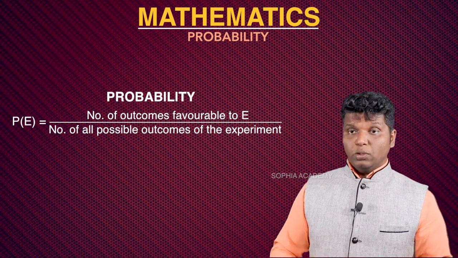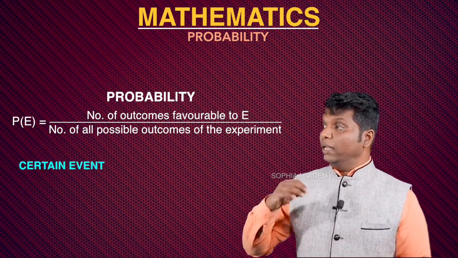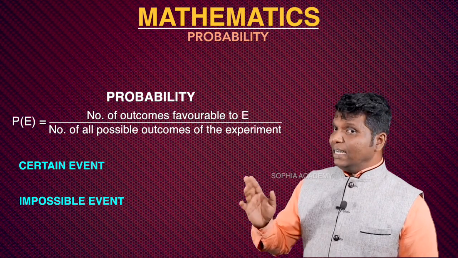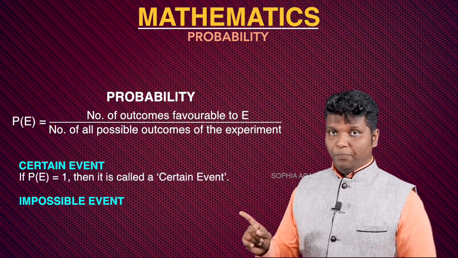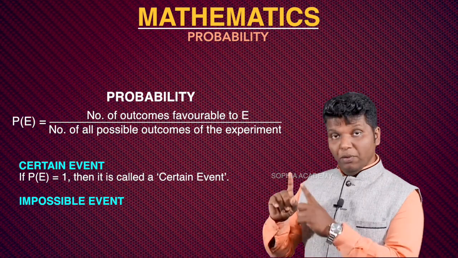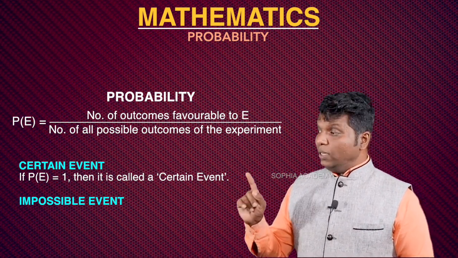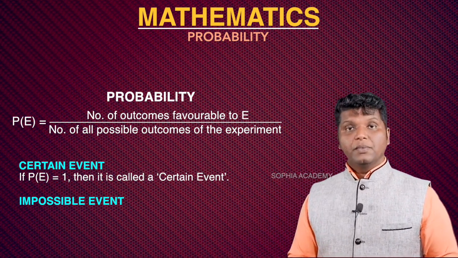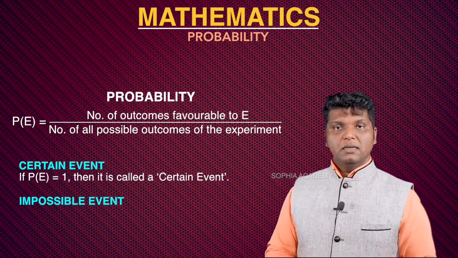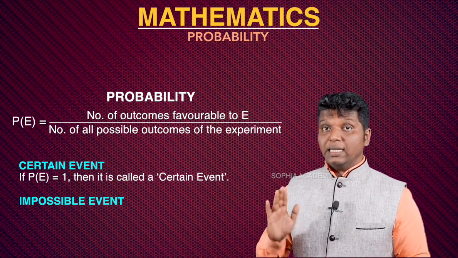And there are normally two typical types of event. One is what we call a certain event and one is what we call an impossible event. Certain event means if probability of E, that is P of E, is equal to 1. P of E means P and E within brackets, and we will read it as probability of event E. So if P of E is equal to 1, that is what we call a certain event. Certain event means definitely it's going to happen.